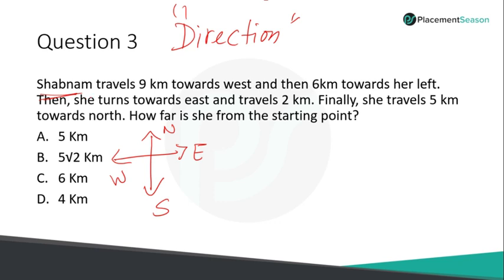So now we'll track the question. Shabnam travels, so we are going to be Shabnam now, okay? Shabnam travels 9 kilometers towards west. Let me take, she started here and traveled 9 kilometers. And then 6 kilometers towards her left. So what is her left? Towards south, not our left.